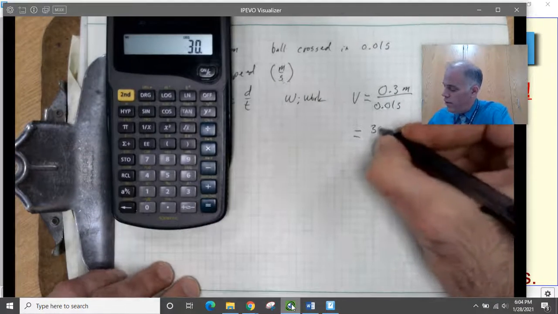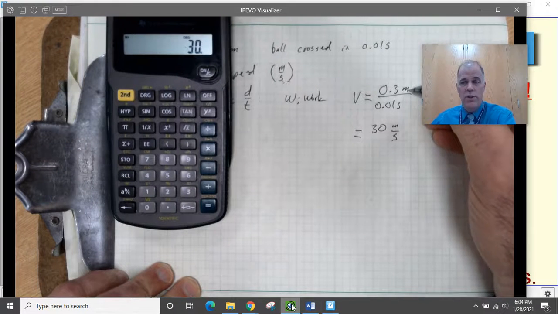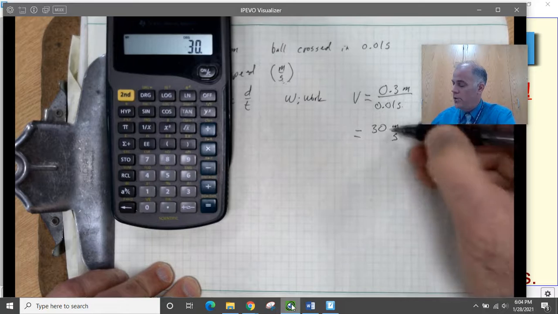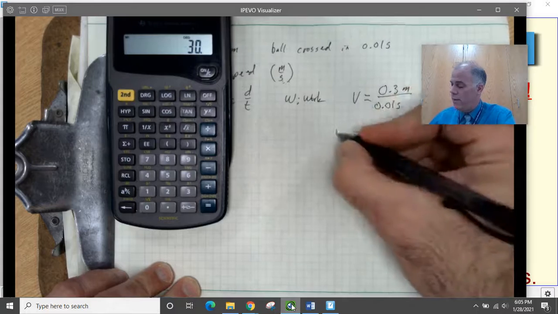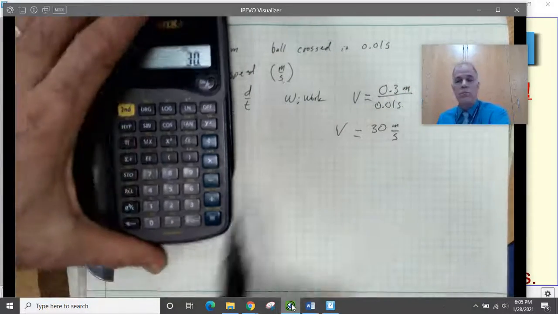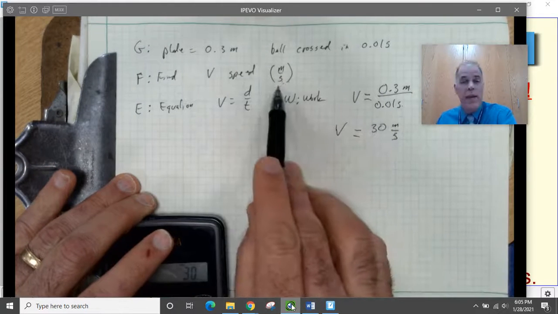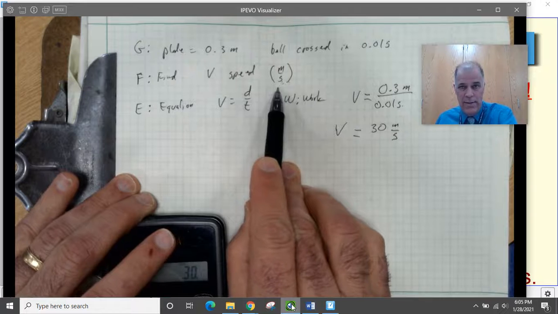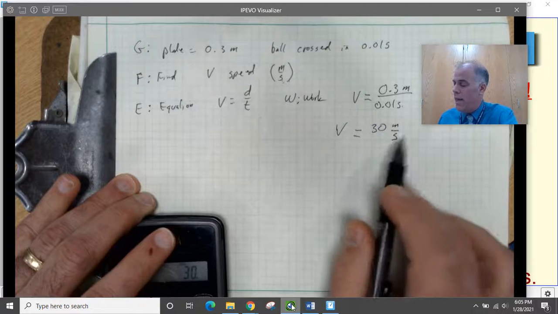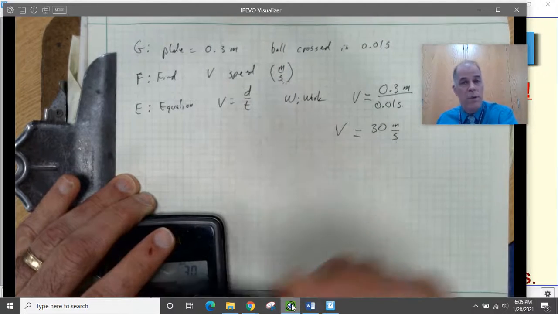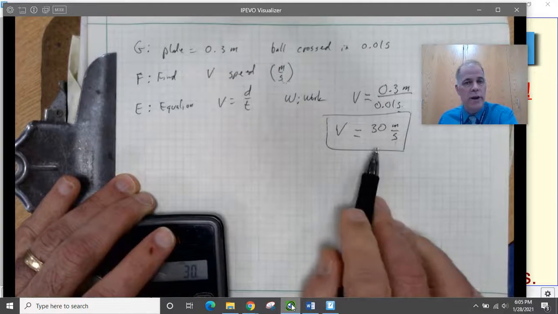And we get 30. The units are meters divided by seconds, because we have meters in the numerator and seconds in the denominator. So the units that drop out of this are 30 meters per second, and that's going to be our speed. Now, we always do a last check to make sure that the units that we got are the same as the units that we wanted to get. The way we set up our units, 30 meters per second came out of it. That's what we wanted to get, so we can be pretty sure we set everything up right. Okay, and the last step, we always want to put a box around our final answer.